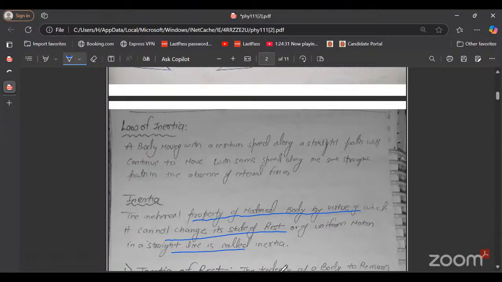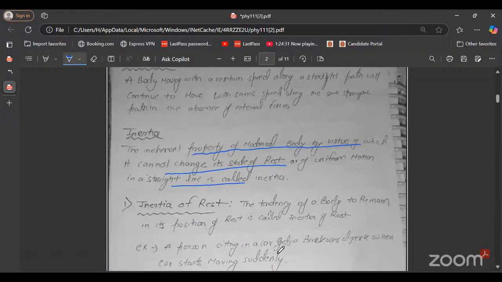Firstly, inertia of rest. Inertia of rest means the tendency of a body to remain in its position of rest. In this case, a body wants to remain in its position of rest.